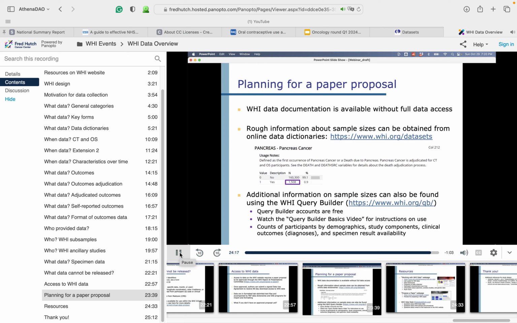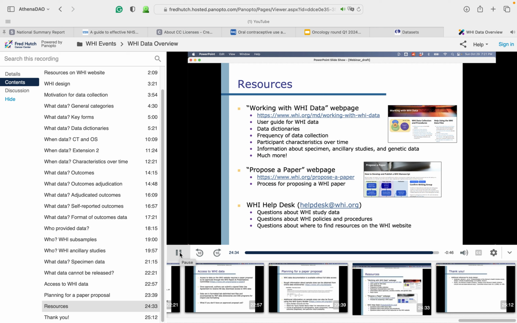For more granular information about sample sizes, the WHI Query Builder allows users to perform simple queries to get counts of participants by demographic categories, study components, clinical outcomes, and more. To summarize, there are a wide variety of resources for working with WHI data on the WHI website, particularly on the Working with WHI Data webpage, many of which we've talked about in this video.